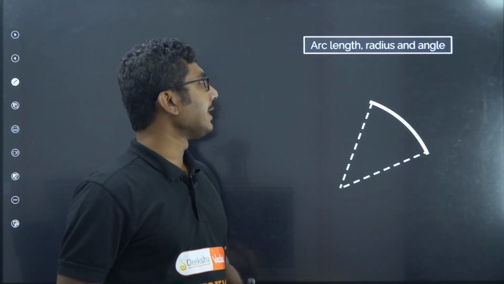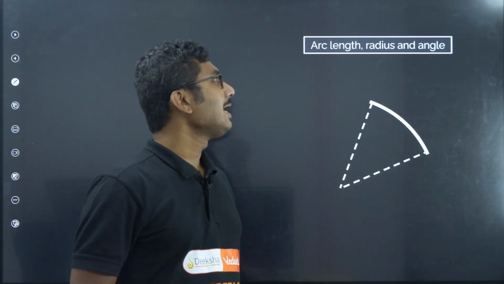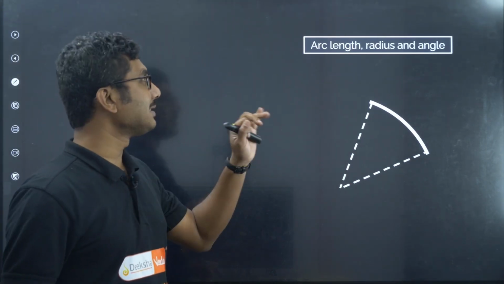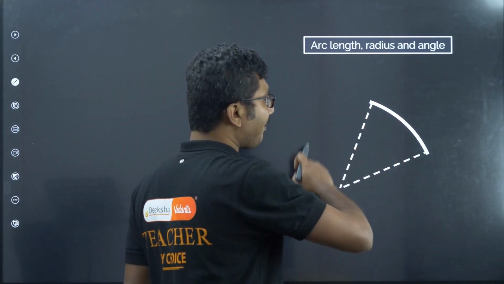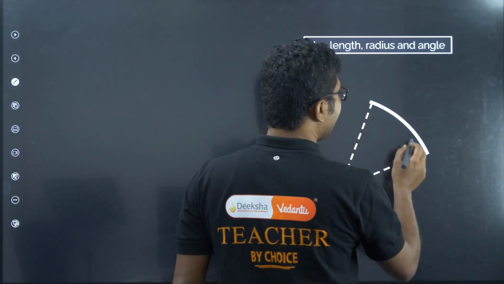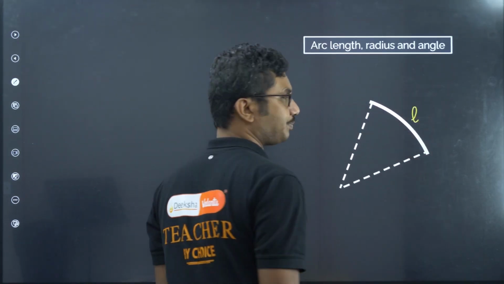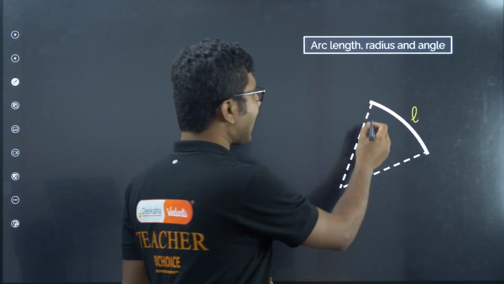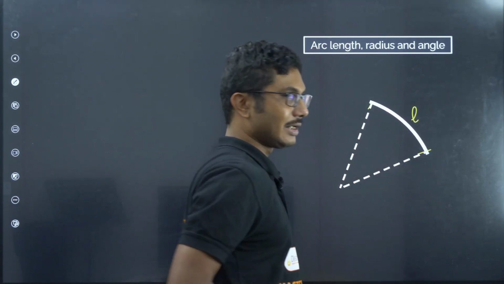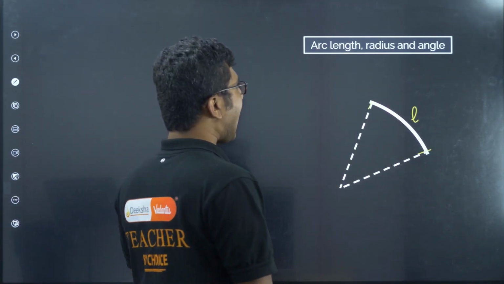One very important thing: arc length, radius and angle. The relationship between arc length, radius and angle. What is the meaning of arc length? If you take a part of a circle, that is called arc length, say L. This part is called arc length. This is basically not a full circle but a part of a circle.